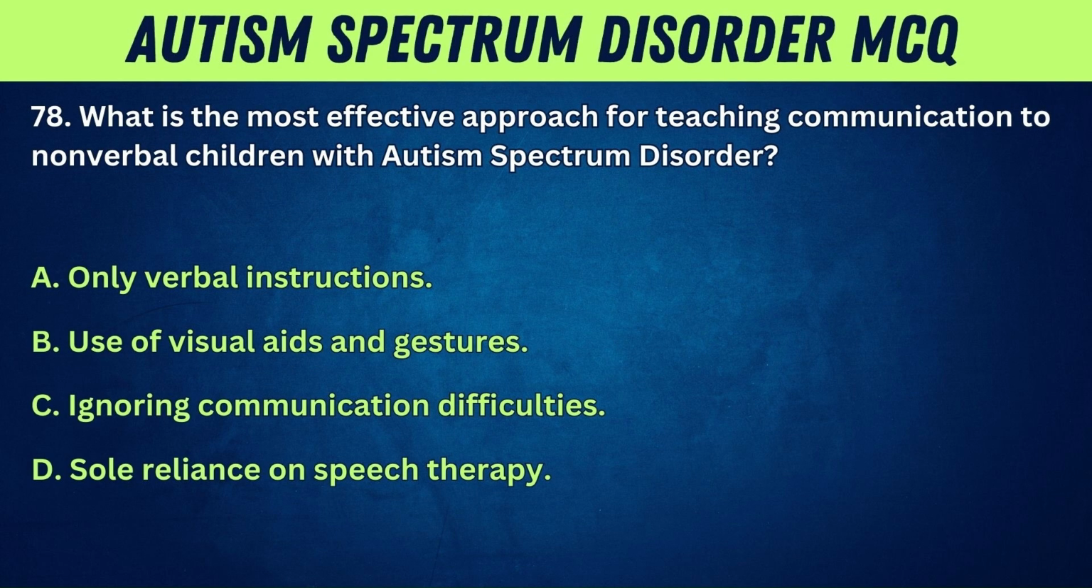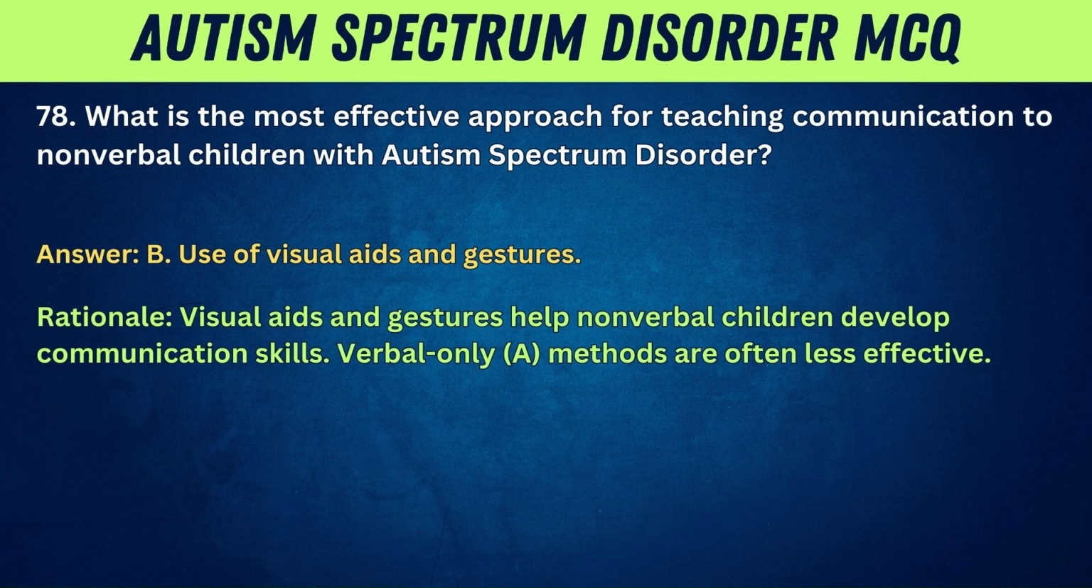78. What is the most effective approach for teaching communication to nonverbal children with autism spectrum disorder? A. Only verbal instructions. B. Use of visual aids and gestures. C. Ignoring communication difficulties. D. Sole reliance on speech therapy. Answer: B. Use of visual aids and gestures. Rationale: Visual aids and gestures help nonverbal children develop communication skills. Verbal-only methods, A, are often less effective.